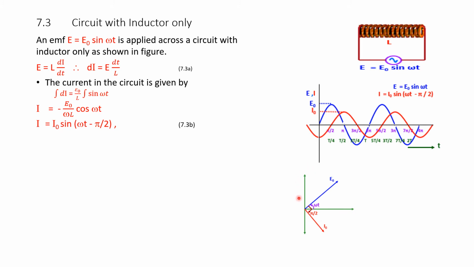This is represented by a vector here. E naught is a vector making an angle with the x axis of omega t. The angle between the blue line and the red line is 90 degrees. The angle between the blue line and the green line is omega t, which is called the angular frequency, and pi by 2 is the phase difference.